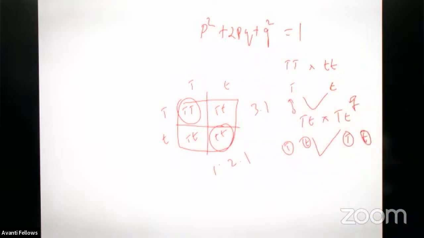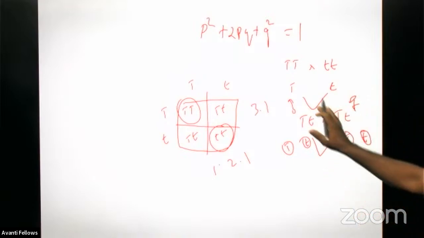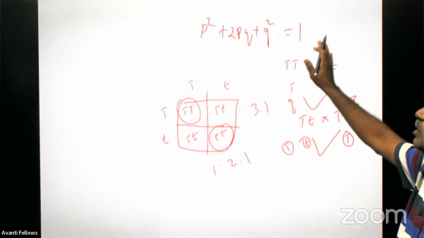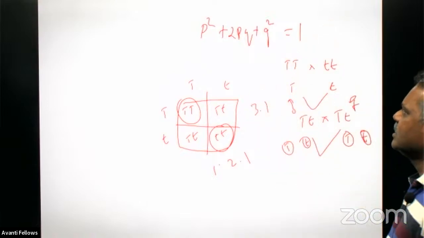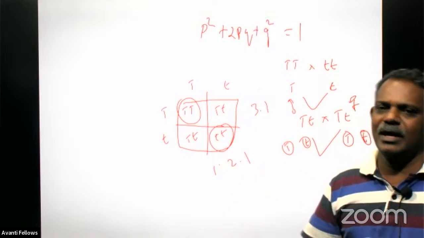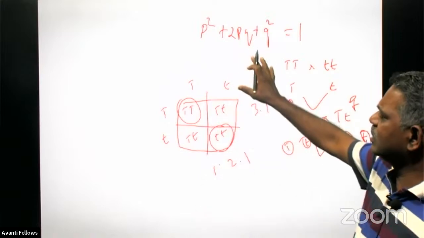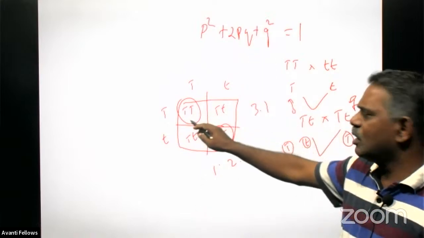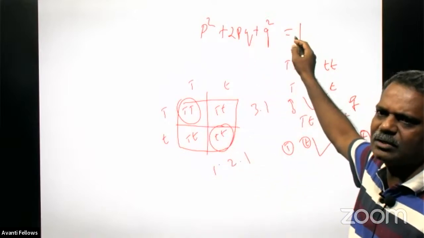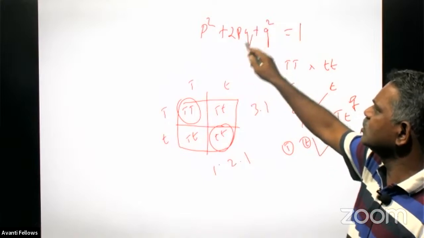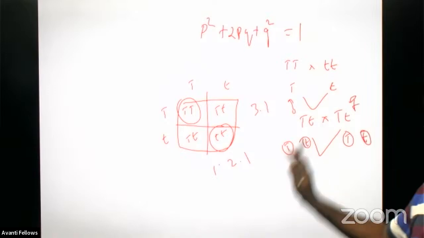If you take the population, that frequency is always constant, that is 1 only. If that equilibrium is changed, naturally chances are there for a new character to appear. That only leads to evolution. Only 2 characters here: either it will be tall or it will be dwarf. So the total frequency is always 1 only. P square plus 2pq plus q square is equal to 1 only. So this is the idea.